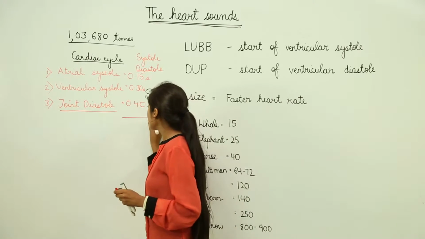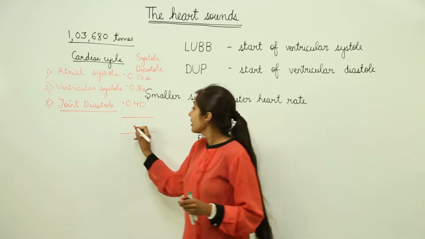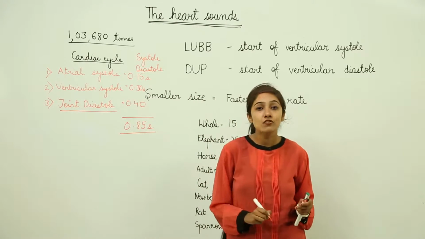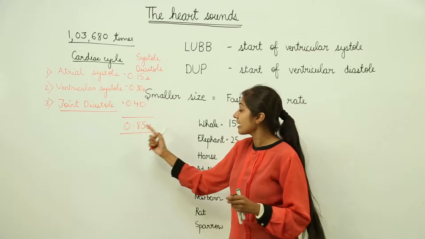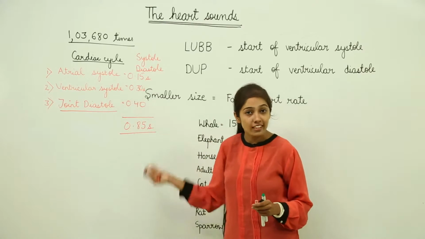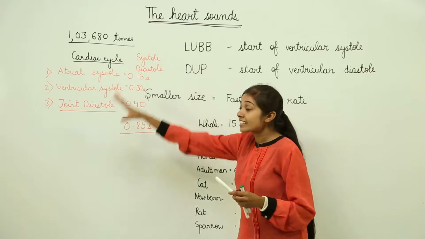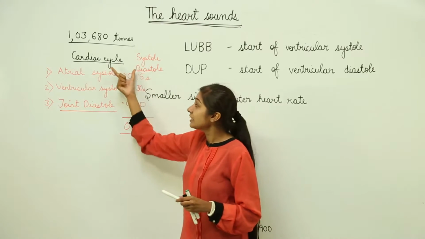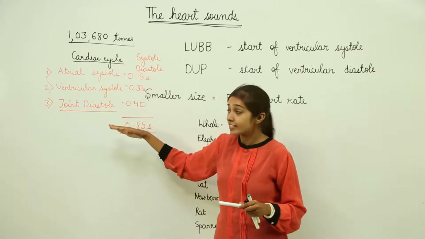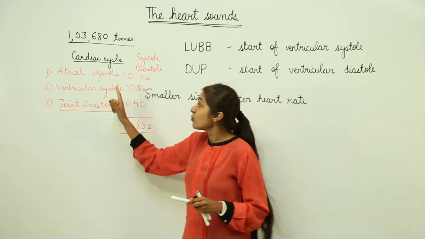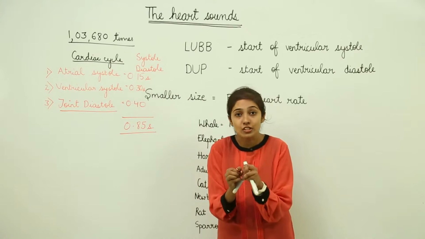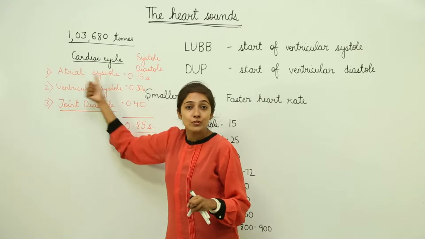So one cardiac cycle lasts for 0.85 seconds. Remember, the cardiac cycle involves these three stages. Number one, atrial systole: systole means contraction, so first the atria contract. Then we have ventricular systole, where the ventricles contract.